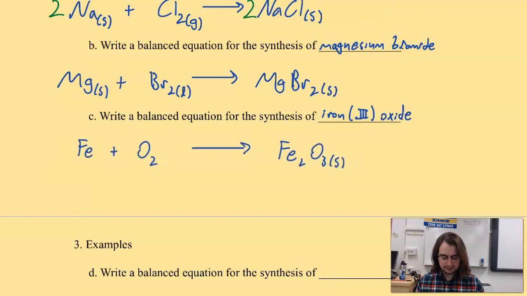Hopefully this is what you got before you even started balancing anything. You know that you have iron 3 oxide, which is Fe2O3. And what makes up iron 3 oxide? Well, iron and oxygen. Oxygen is one of my Hofbrinkel gases, so it's a gas at room temperature. And iron is iron, it's a solid at room temperature. So now we just have to balance this. If you'd like to take a second and try and balance it, maybe pause me real quick. But in case that you didn't, this should be 4, 3, 2.